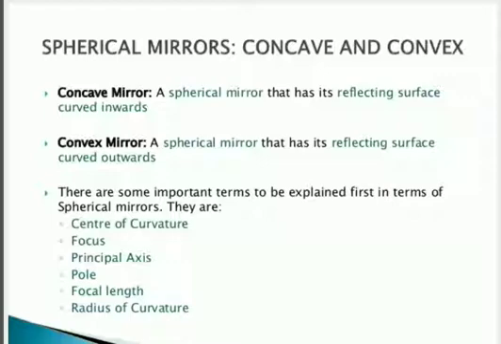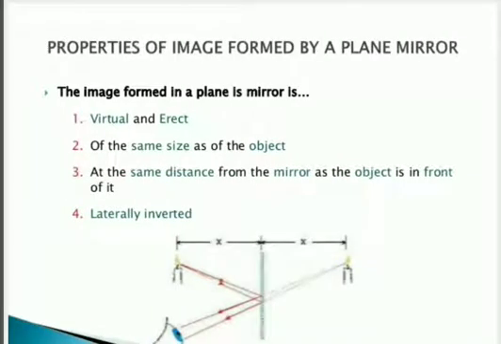So till then you should draw the plane mirror images and write all the characteristics, how plane mirror images are formed. They have four characteristics. The first one is it will always form a virtual and erect image. Then height of object is always equal to height of image. Then the third one, distance of object is equal to distance of image. Then the image formed is always laterally inverted.